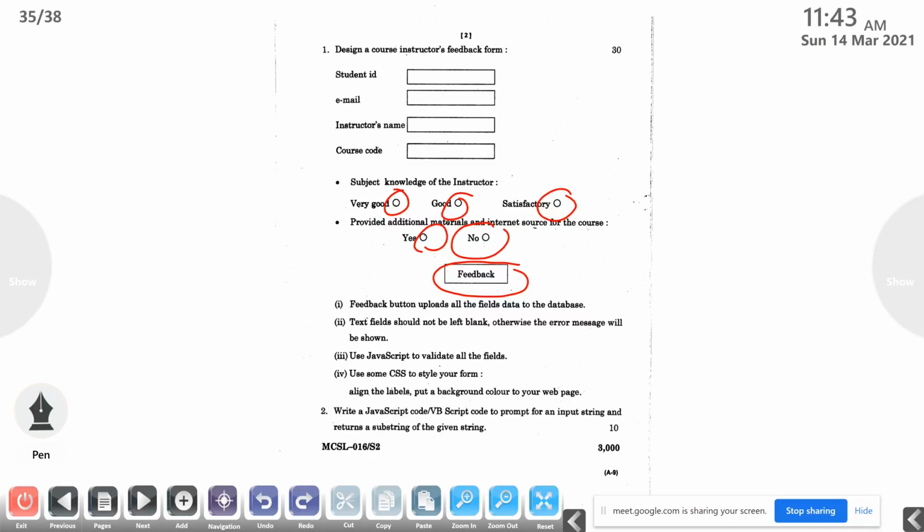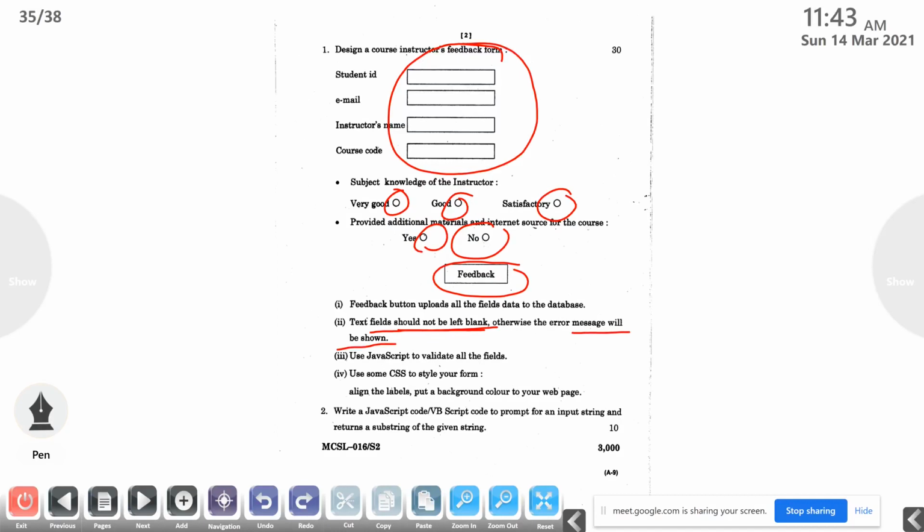So the feedback button uploads all the fields data to the database. Text fields should not be left blank. That is a condition. Text fields should not be left blank. These are the text fields. Otherwise, the error message will be shown. This is the second part.